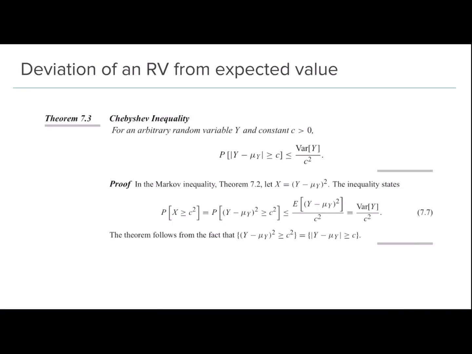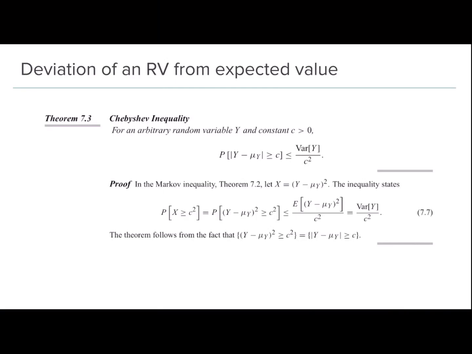Right. What follows the Markov inequality is the Chebyshev inequality, and what this states is that for an arbitrary random variable Y and a constant c greater than 0, the probability that the modulus of Y minus mu_Y is greater than or equal to c is less than or equal to the variance of Y divided by c squared. Now, this looks pretty similar to the Markov inequality.